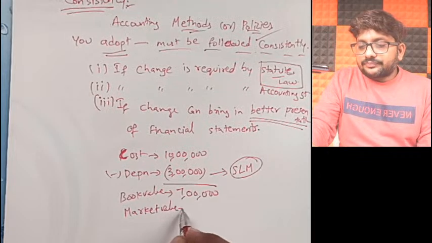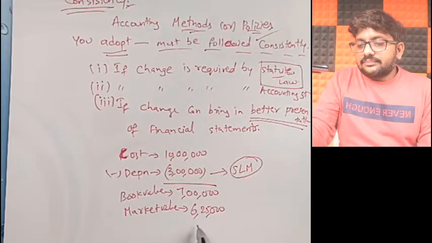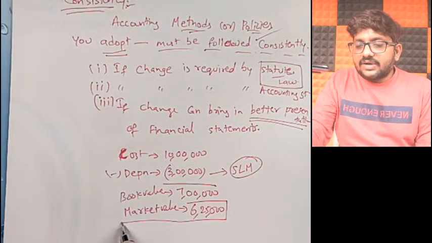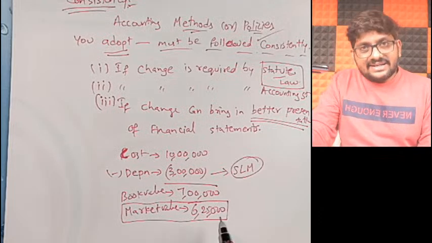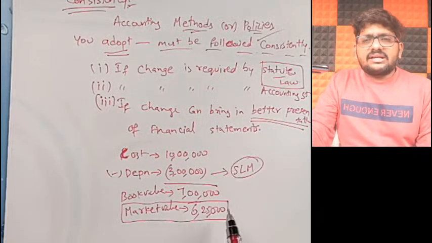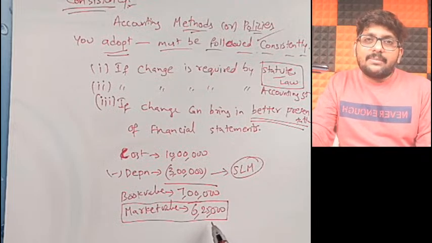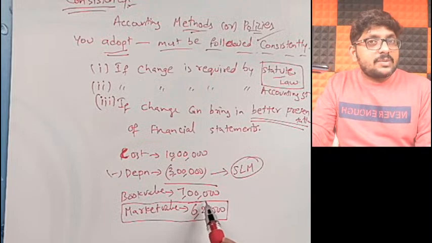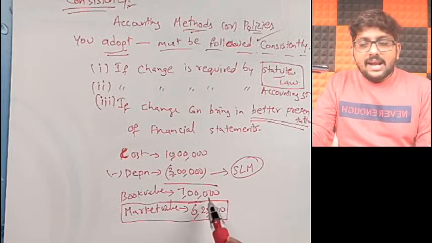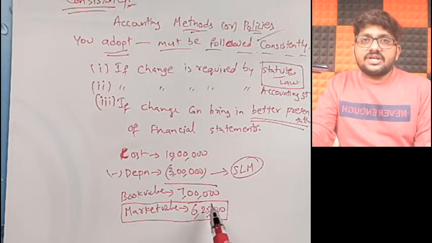But what is the market value, you know? It is 6,25,000 only. It means if I sell that asset right away, at the realizable value in the market, how much will I get in my hand, my dear friends? 6,25,000 rupees only. But my book value is 7 lakhs, while my market value is 6,25,000. 75,000 rupees variation is there.